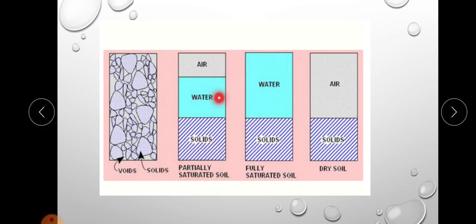So this is a three-phase system or block diagram, and this is partially saturated soil, that is the voids are partially filled with water and partially with air, and there will be solids. In the fully saturated case there will be only two phases, that is the voids are completely filled with water, there is no air, so there will be solids and water. And in fully dried soil, the water has escaped from the system, so the voids are completely filled with air, there is no water since it is dried soil. So these are the different cases: partially saturated soil has three phases, fully saturated soil has solids and water, and dry soil has solids and air.